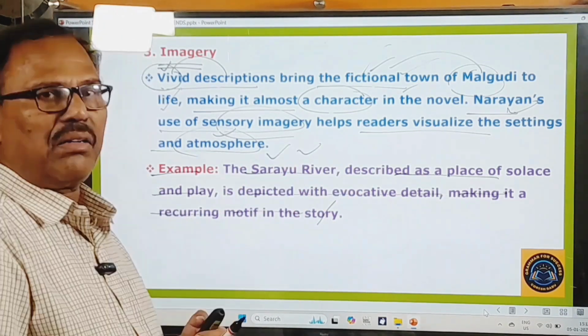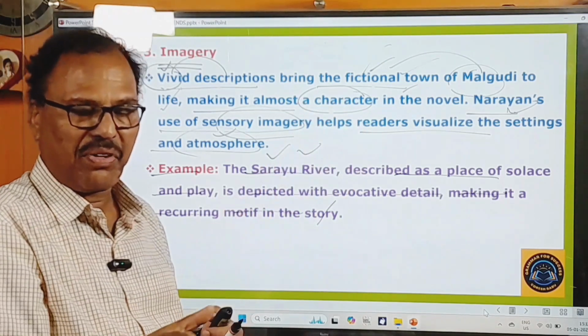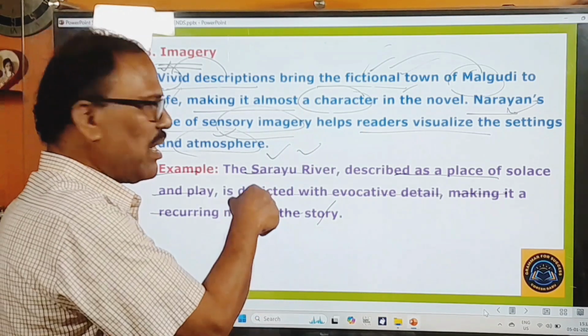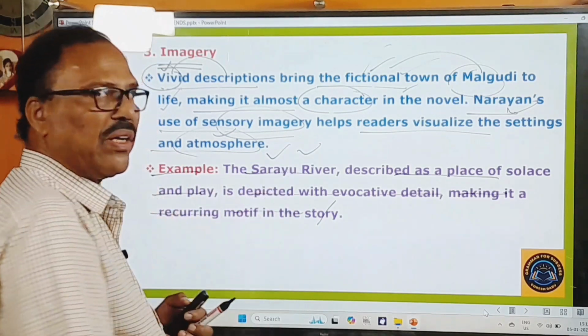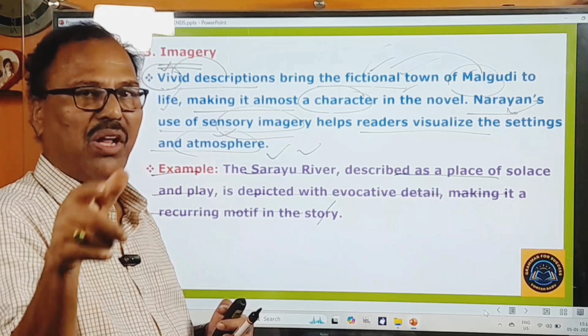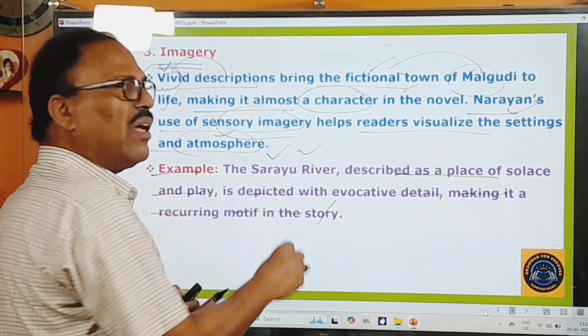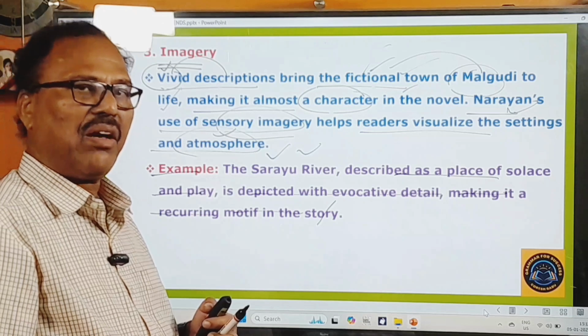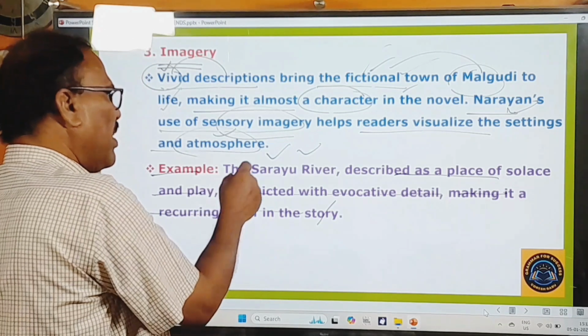It originates in Manasa Sarovar of Himalayas, and it flows 350 kilometers and merges with the Ganga. That also you know very well. And on the bank of the Sarayu river, there is the birthplace of Lord Rama, that is Ayodhya. That's why the name of this Sarayu river can be seen in the Vedas and also in the Ramayana. So in this way, the Sarayu river is a holy river.